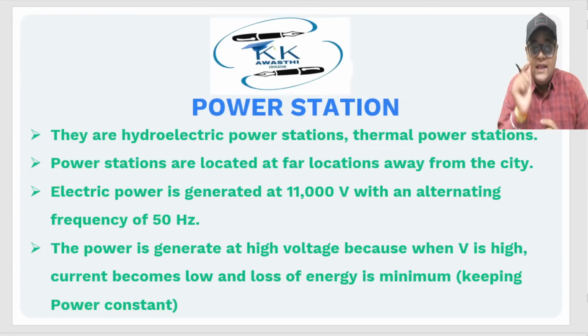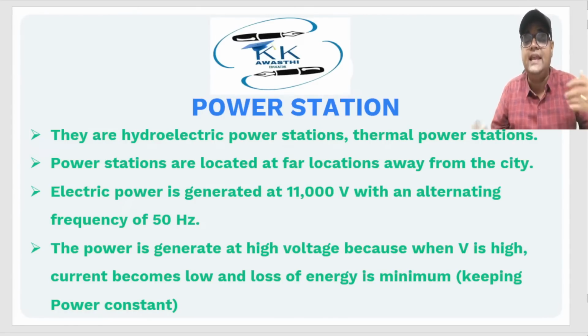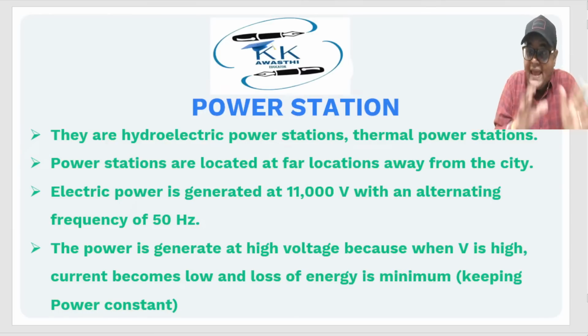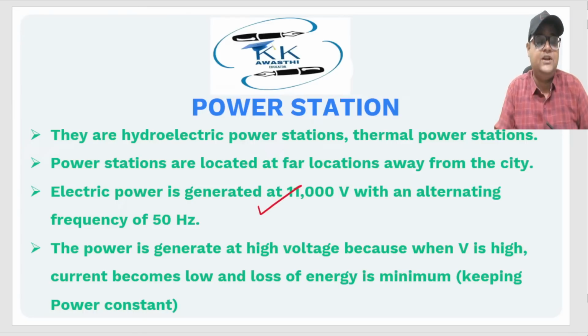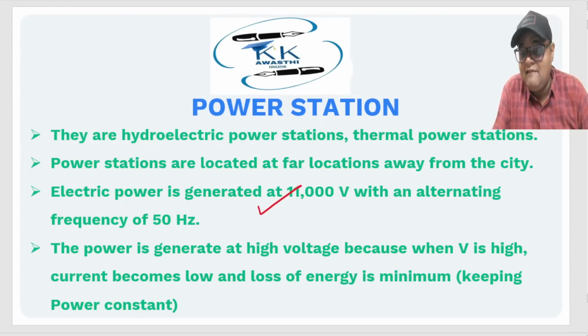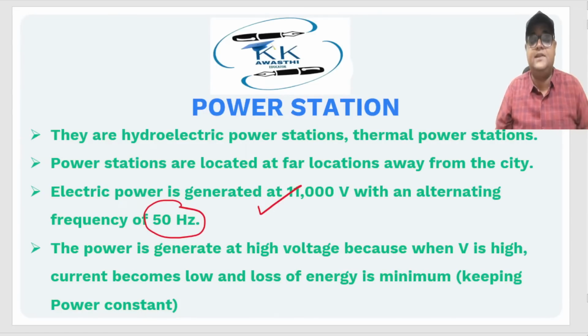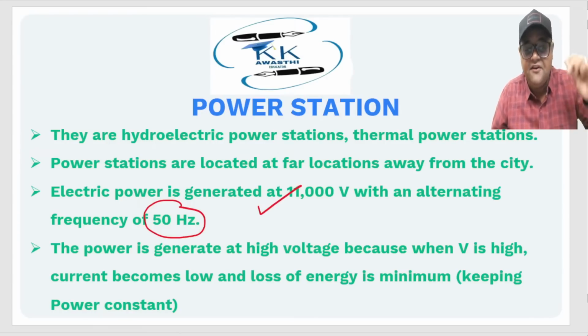See, first of all, these generation and transmission norms are fixed and they vary from region to region. In our country, 11 kV is fixed for generating power. Maybe in some other country, the standard will be different. But why 11 kV? Why a low value? Why not a high value? That is a major question. So just go through the slide. It's clearly mentioned that the power is generated at 11,000 volt and a frequency of 50 hertz. Please remember that the frequency at which this power is generated is 50 hertz.